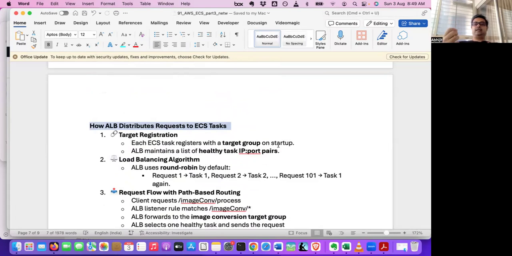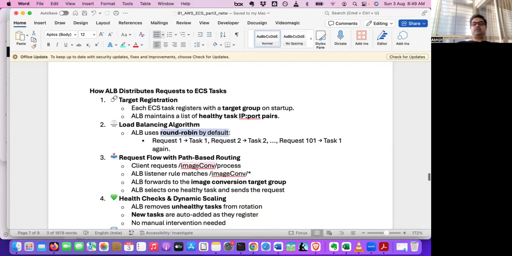So if it is an AWS VPC, each task will have its own private IP and it will register. So your application load balancer will maintain a list of healthy tasks, basically IP and port number, and it will be maintaining that. And then it will be using a load balancing algorithm. It can be a round robin algorithm by default. So request one goes to task one, request two goes to task two, request three goes to task three. So that way it will be serving with a round robin mechanism.